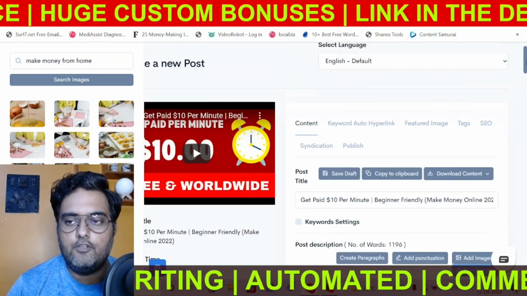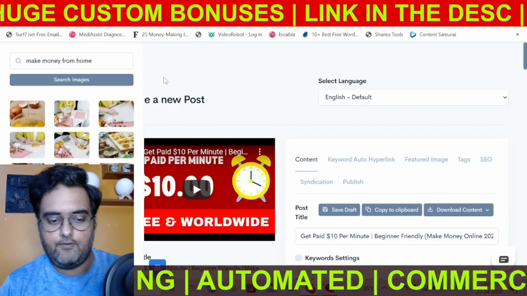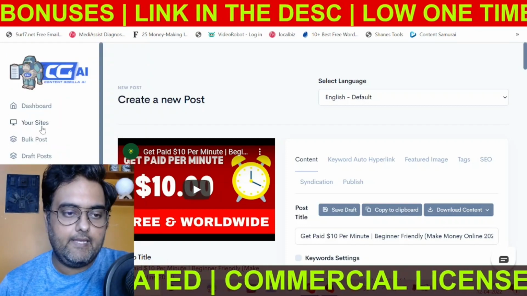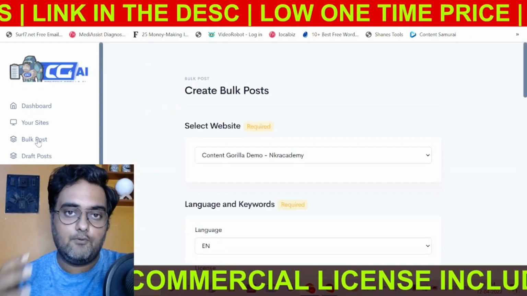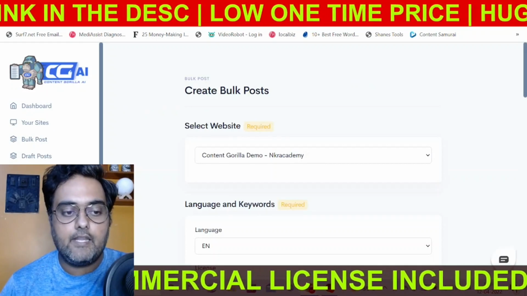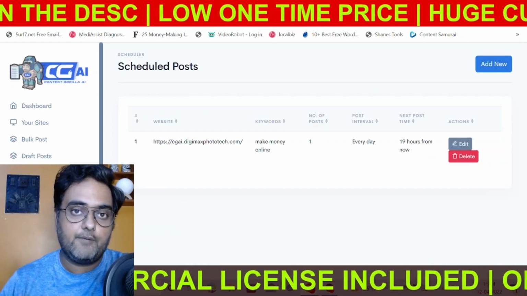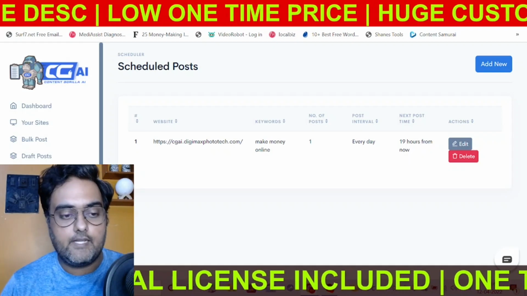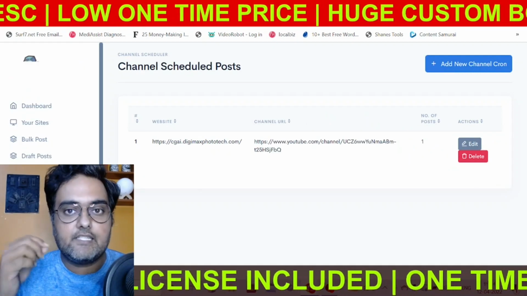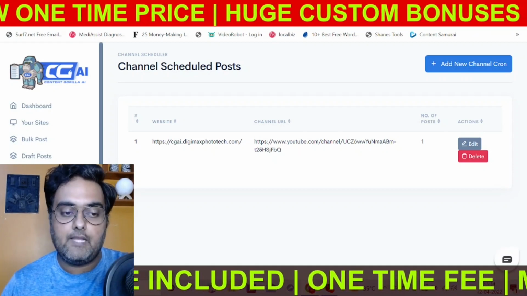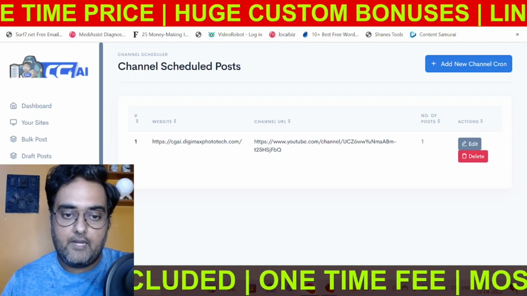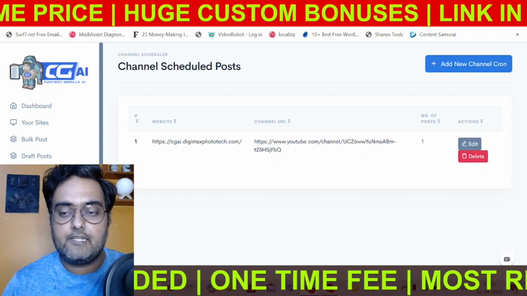Now, I also want to show you a couple more features that it has. So for that, let me go back. And in here, as you can see, you can go for bulk posts. That means you can post more than one post at a time using this feature. You can use the scheduler as well for future posts. That means you can schedule the contents. Then you have a channel scheduler in which, if you wish to follow any channel, if you wish to pick up content from any channel on autopilot, as you can see, it's my channel which has been added.